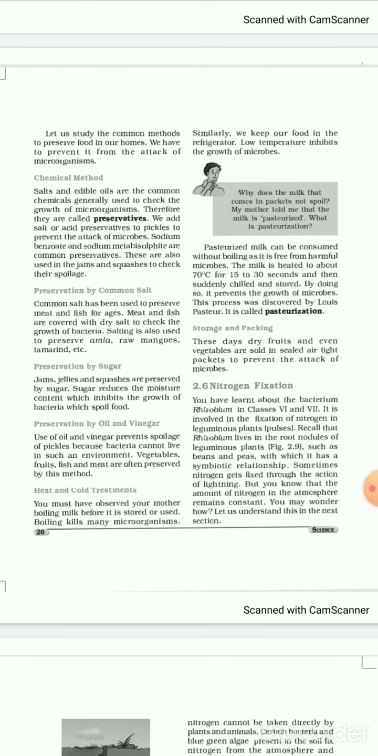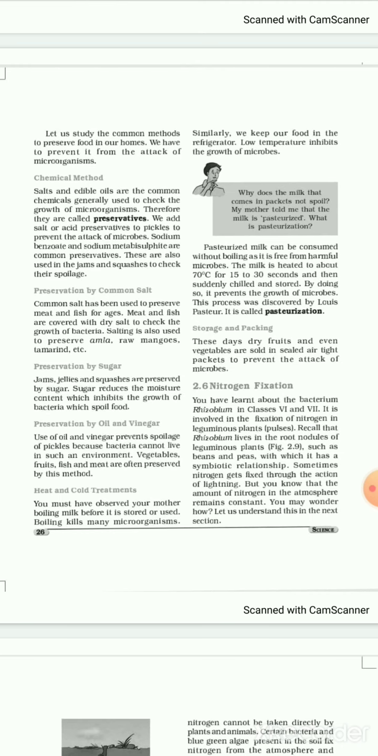Now, the first method is the chemical method, dear students. First of all, what is food preservation? Let's see that, okay? Spoilage of food is prevented by preventing the growth of microbes. Food, we all know, is spoiled by microorganisms. Now they can be prevented, and the nutritional value of the food should be maintained. That method is called food preservation.